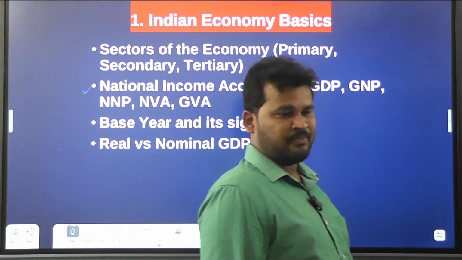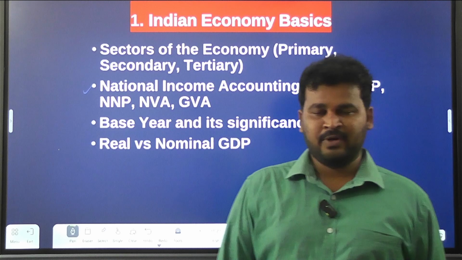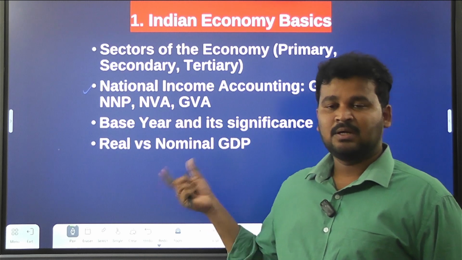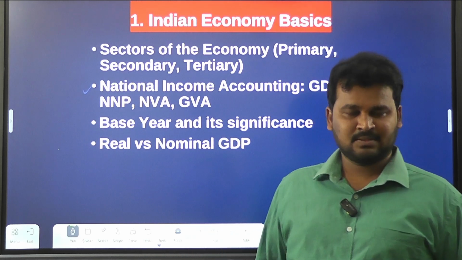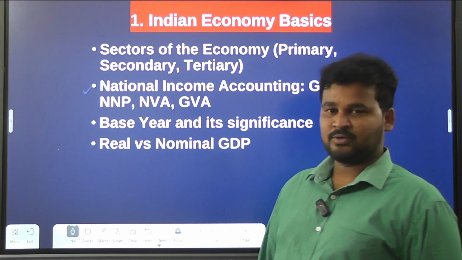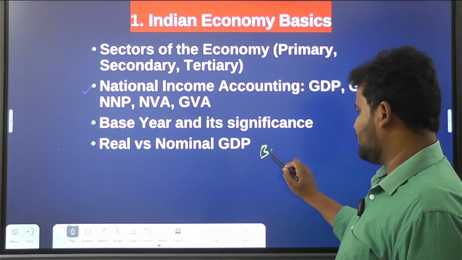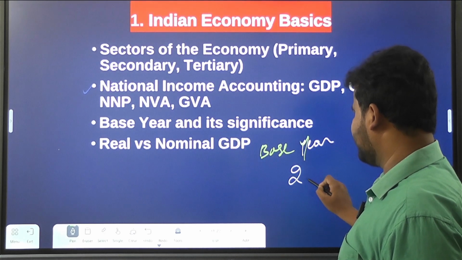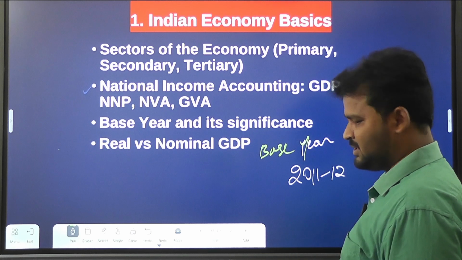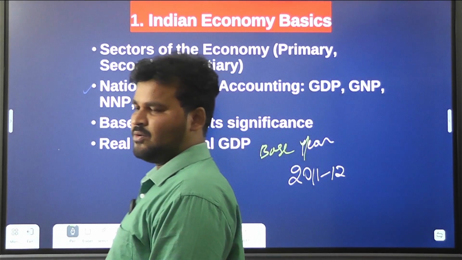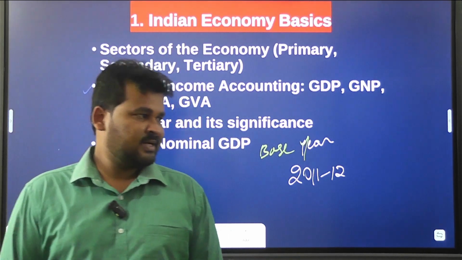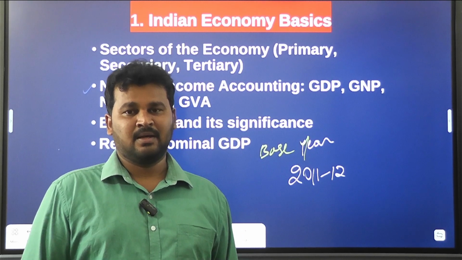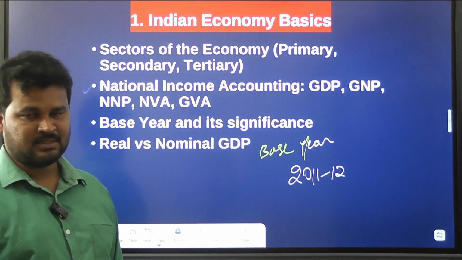So how to know about base year? How we are calculating GDP with the nominal price, GDP with the real prices. You have to know it. Okay. So like why we are maintaining 2011-12 as a base year. You have to know it. Why we are maintaining 2011-12 as a base year for the calculation of GDP at real prices.